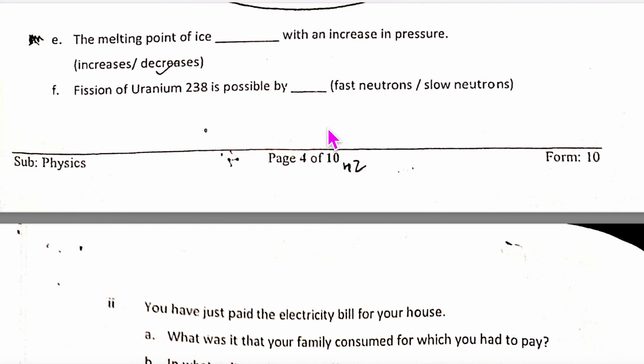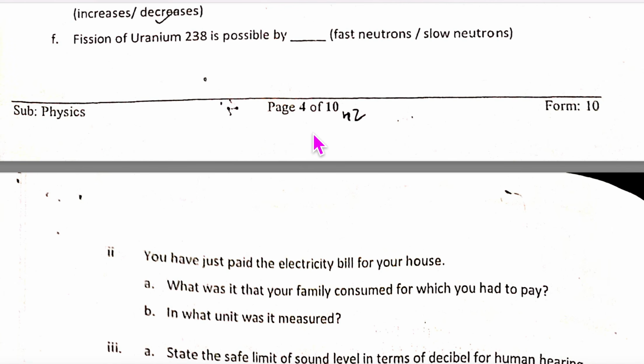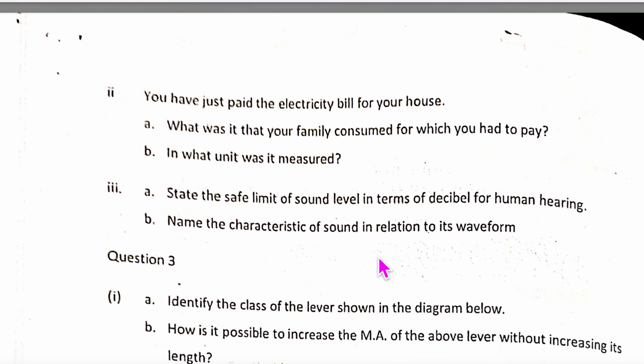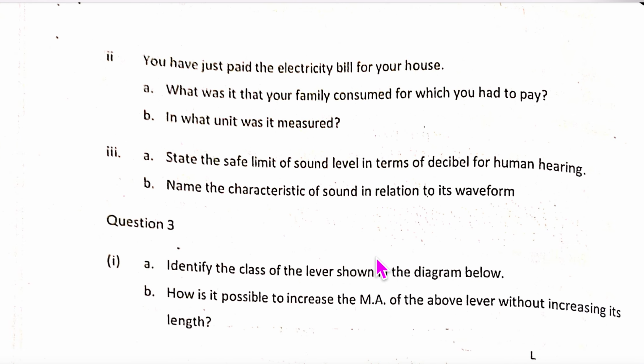Tell which column, right column, left column, top paragraph, bottom paragraph. Top right. Did you find top right? Fast neutrons. He is correct, right? Yes, ma'am. 235. Top right, in that box.